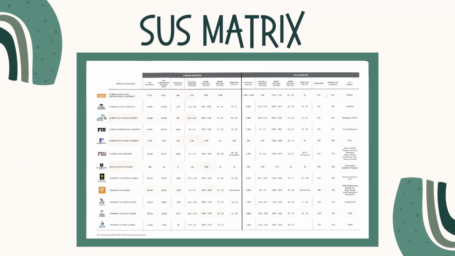Next, you will find the State University System Matrix. It has lots of really important information about all of the public universities in our state. Especially important is the profile of the current freshman class at each institution. You can see the average GPA, SAT scores, and ACT scores for the freshmen currently attending these schools. This is a great tool to help you set goals as you think about your post-secondary plans. Are you on track to be competitive when applying to your first choice schools? If not, now's the time to fix that.